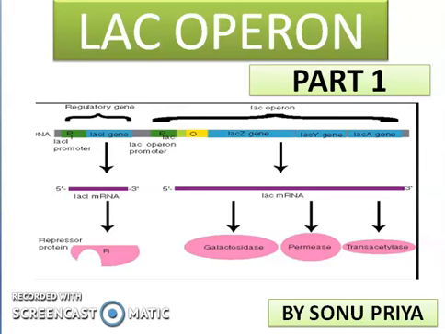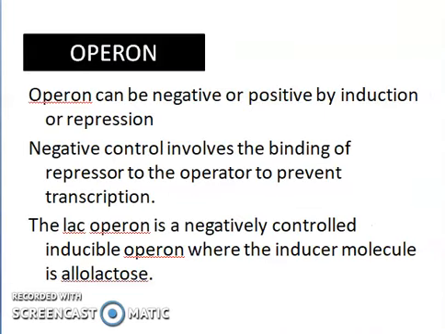Today we will be dealing with our next topic, that is the lac operon, and this is our first part. Before knowing about the lac operon, we have to know what exactly an operon is. An operon is a unit of bacterial gene expression and regulation. That means an operon is used for the expression of some of the genes and regulation in case of a bacteria, which will help in the regulation of the metabolic pathways.